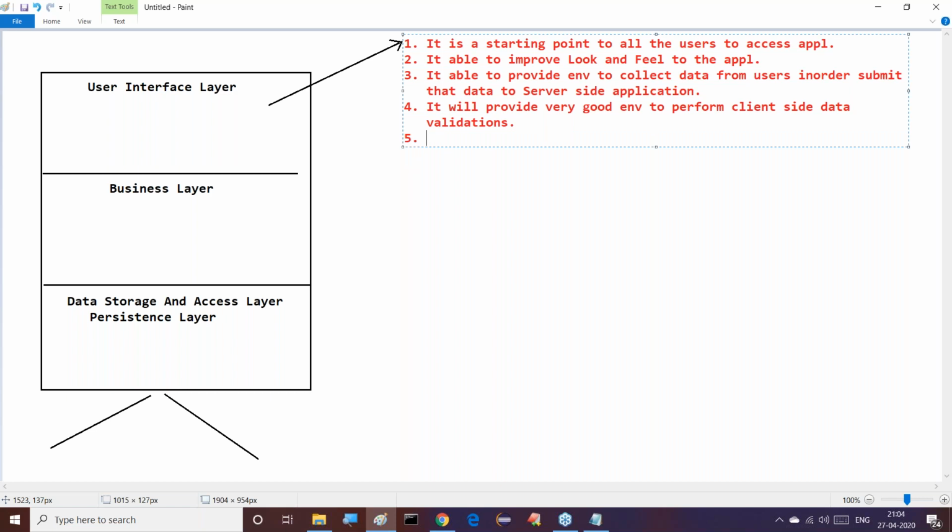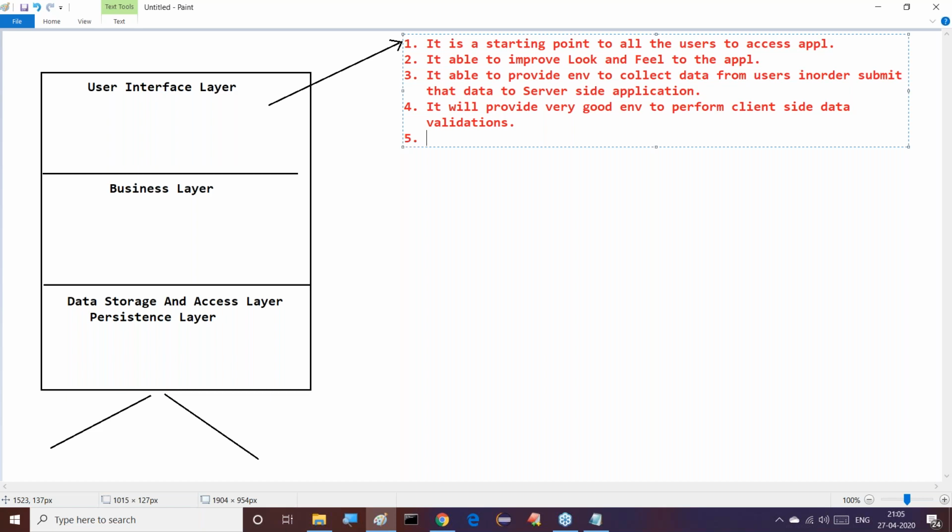This is another one here. Client-side data validations are provided here. This is another thing we have to understand clearly. These are the various points, the various requirements to go for our application.